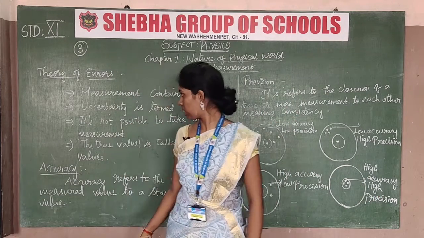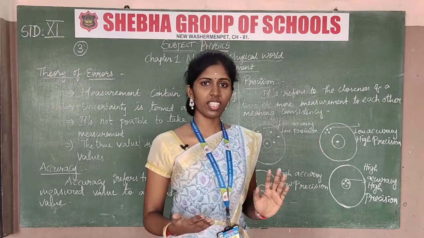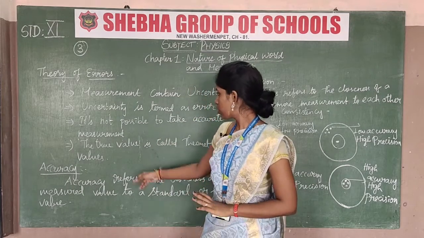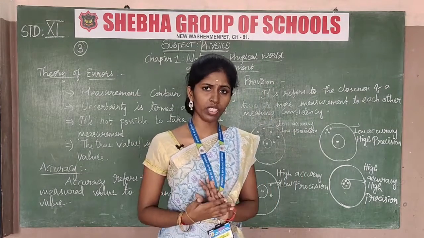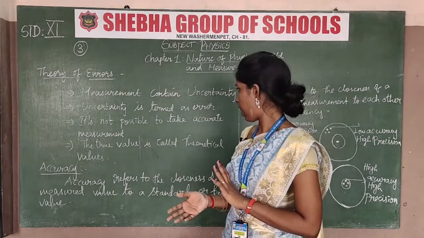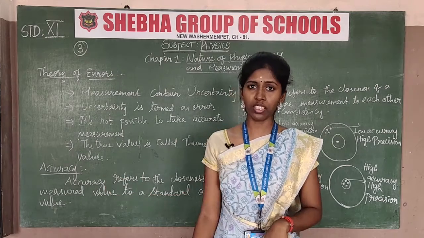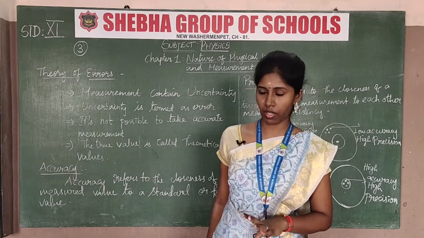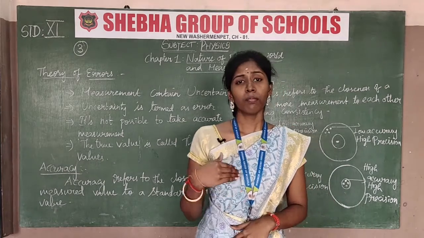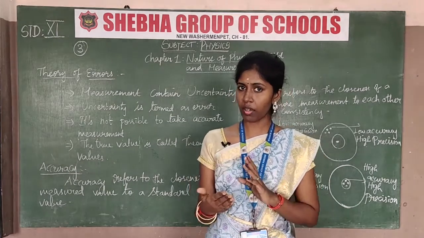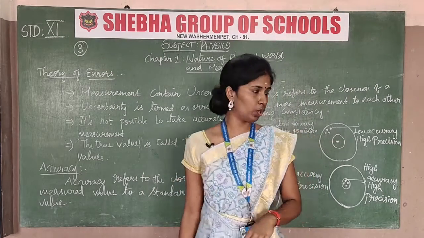So here we know that the theory of error, the theory happens in an uncertainty, which is another name of error. A true value is called the theoretical value. The true value is a theoretical value, so it is not possible to take an accurate measurement. This error happens because it is not possible to take accurate measurement. So accuracy refers to the closeness of the measured value to the accurate value, which is a standard or known value.